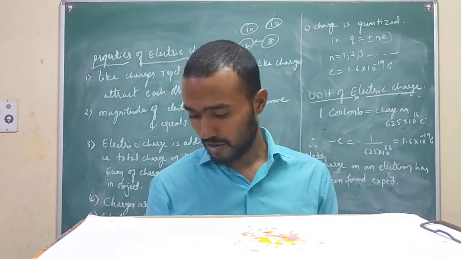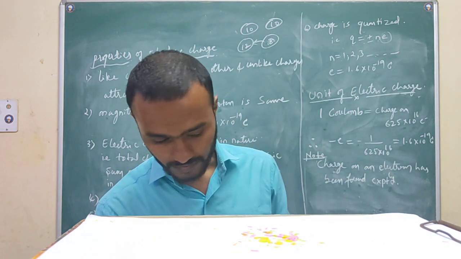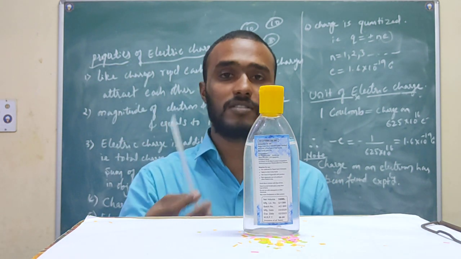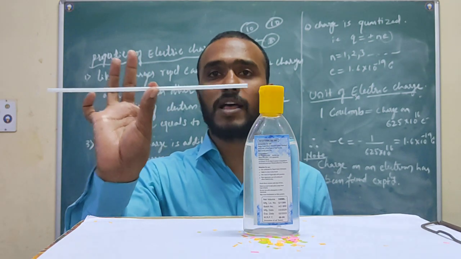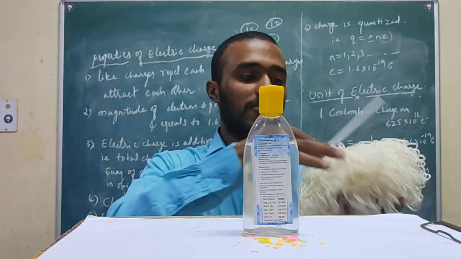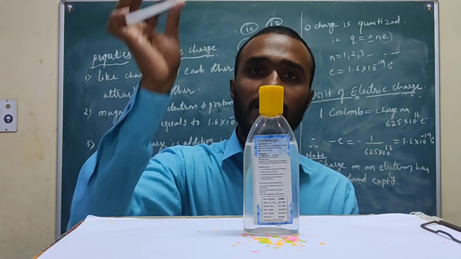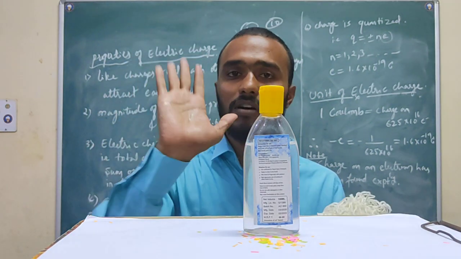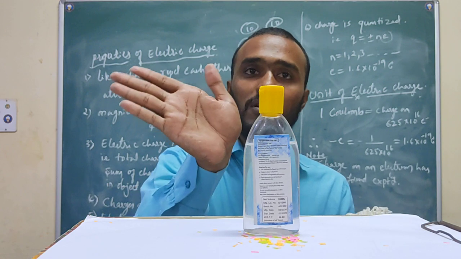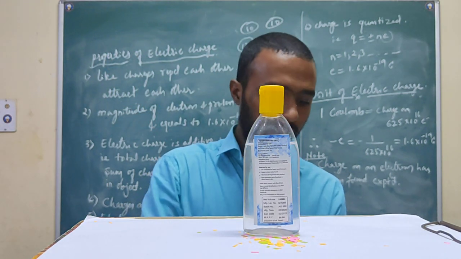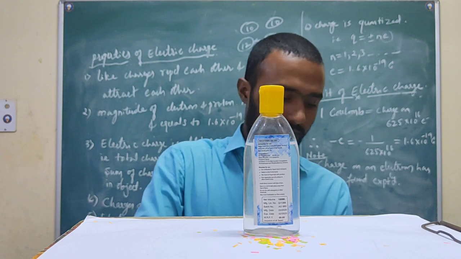And one more I will try to show. Okay, one last thing I'm going to try. Let us see whether it happens or not. This is a plastic pipe again. I will rub it with the wool. Right, this acquires positive and our hand acquires negative. I'm checking whether it attracts towards the hand or not.